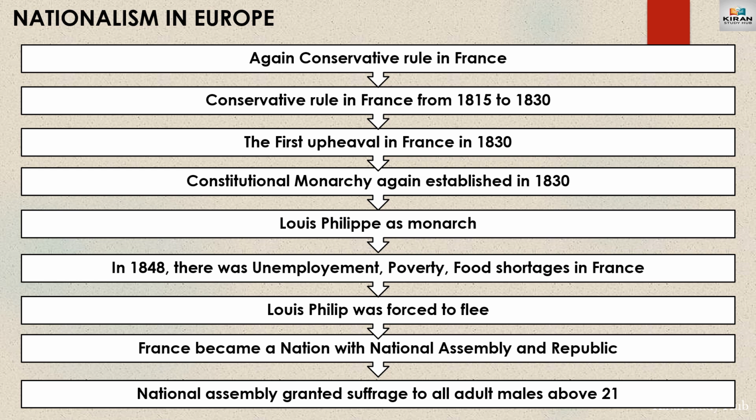But again in 1830, one more revolution happened in France. Because of this revolution, a constitutional monarchy with Louis Philippe as monarch was established in France. But in the year 1848, there was widespread unemployment, poverty and food shortages in France, and finally Louis Philippe was forced to flee. Finally, France became a nation with a National Assembly and Republic, which means there was an end of monarchy and France would be ruled by a leader chosen by the people. And finally, the National Assembly granted suffrage to all adult males above 21.